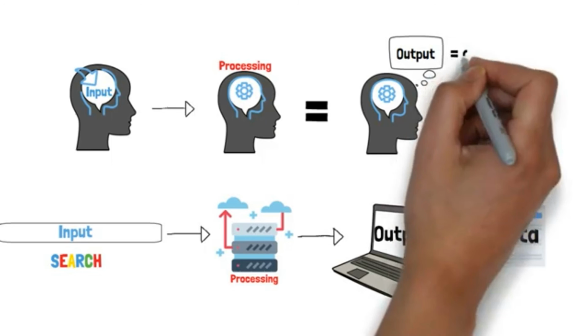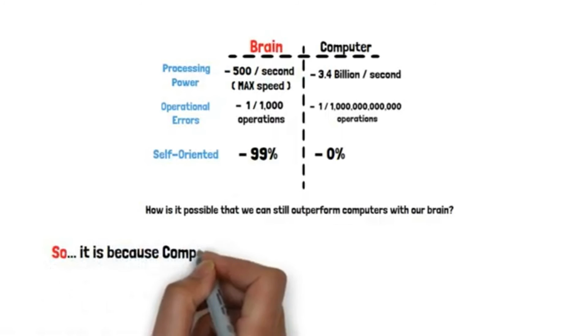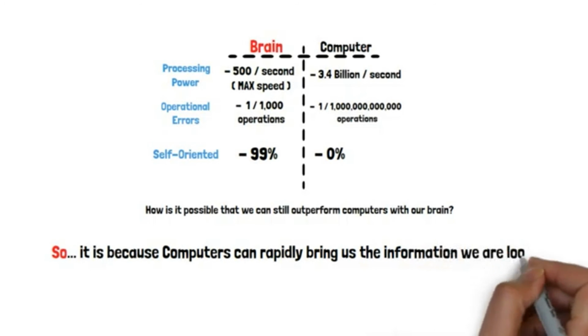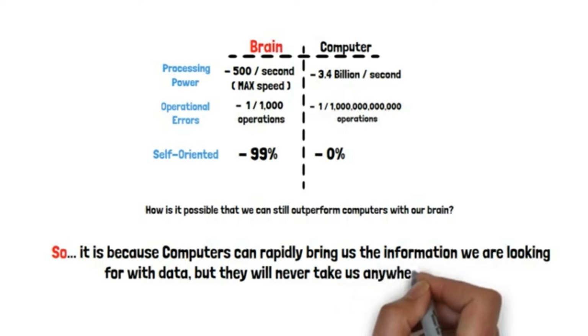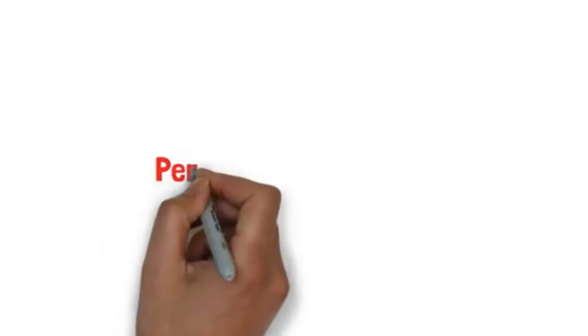In simple terms, computers output results in the form of data. Our brain outputs thoughts in the form of ideas. These ideas are completely immeasurable, while the data given by a computer is extremely measurable. Computers can rapidly bring us the information we are searching for, but they will never take us anywhere new. They are following a hard, predetermined set of rules, never operating outside of those lines.